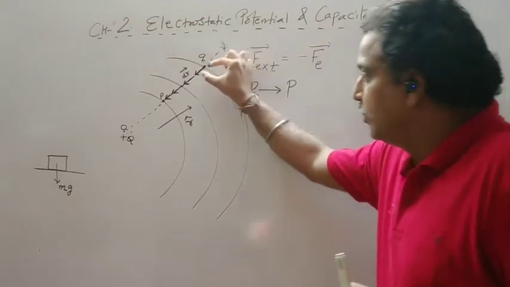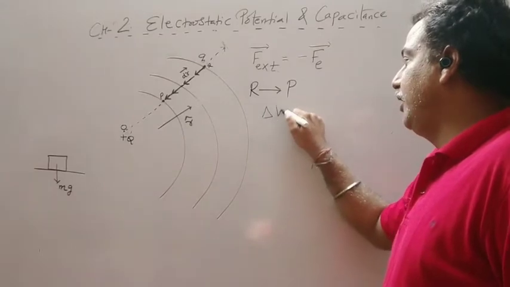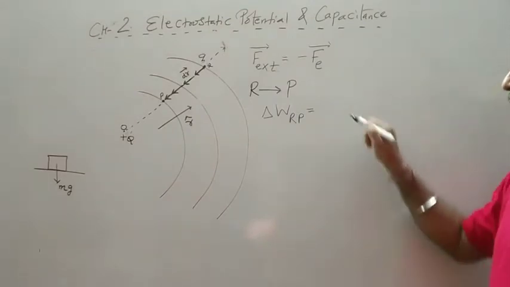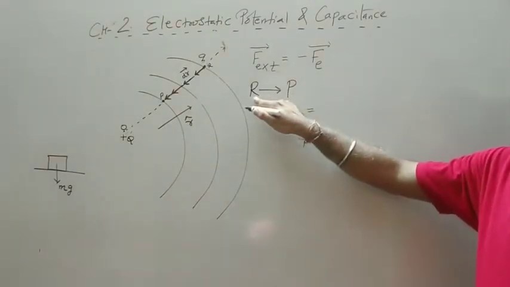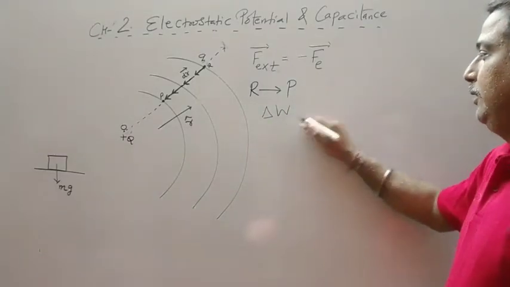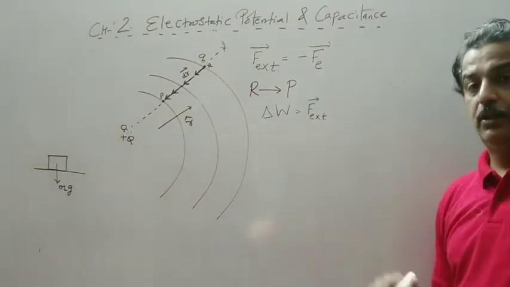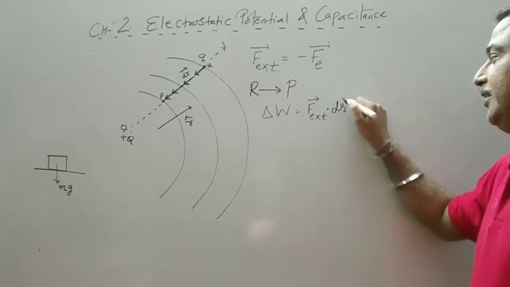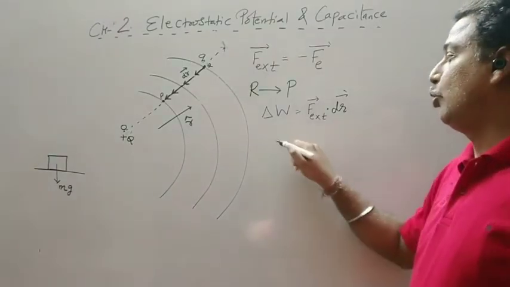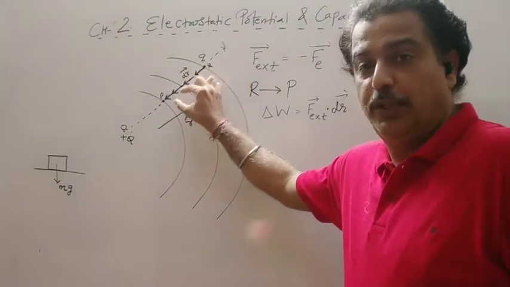Now suppose I move for a small path, a line element dr vector. So the small amount of work done from R to P will be equal to, my initial position is R, final position is P. So I am doing small work, so it will be equal to F external dot dr, that is displacement. Now I need to find out the total work done. So this is delta W, delta W, delta W, delta W.